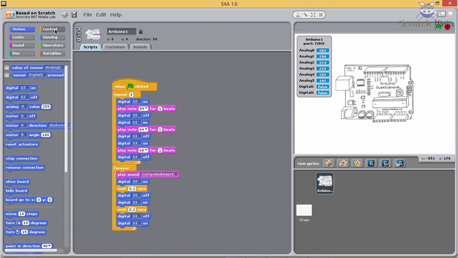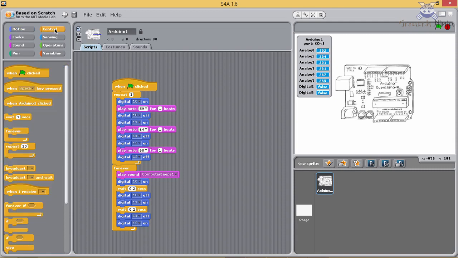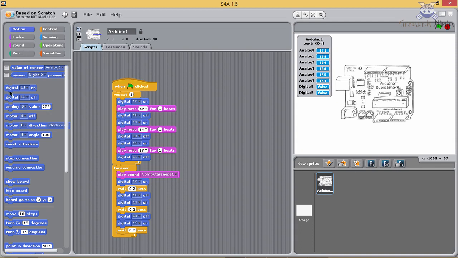Click on Control. Select Wait 1 second. Connect it below Digital 12 on. Change 1 second to 0.2 second. Now make it off. Click on Motion. Select Digital 13 off and connect it below Wait 0.2 second statement and change it to 12.